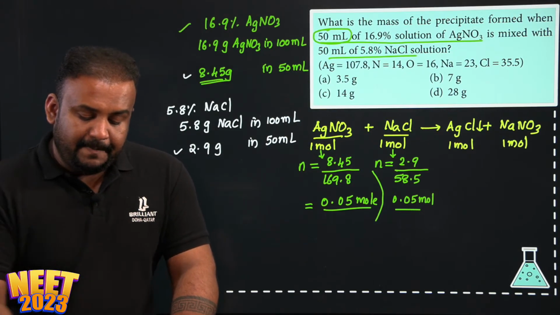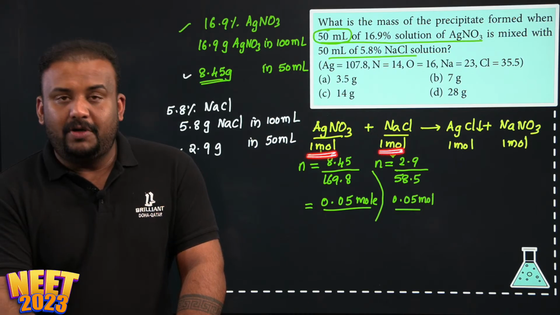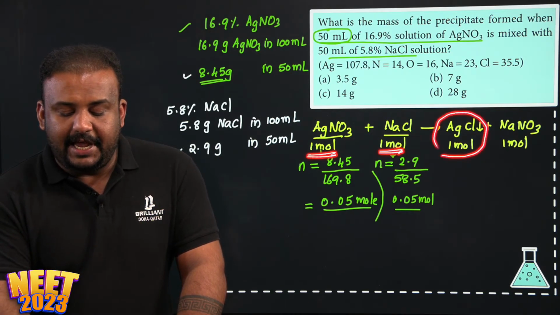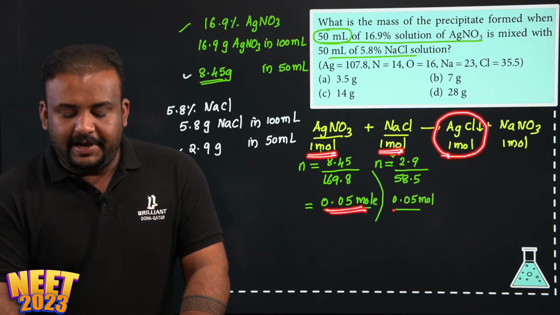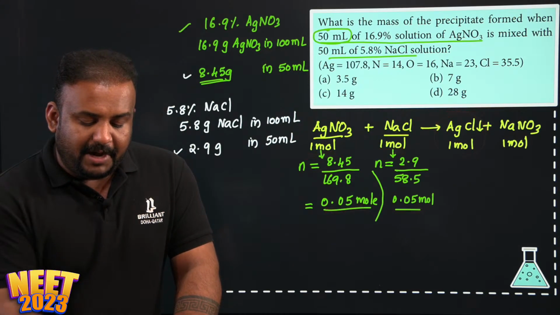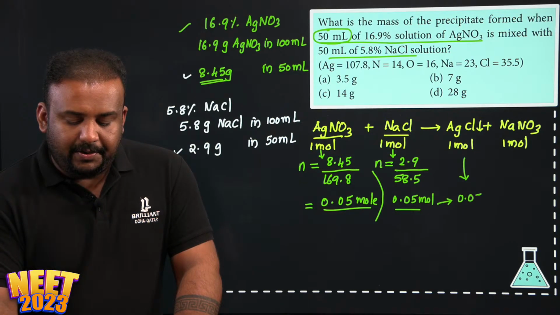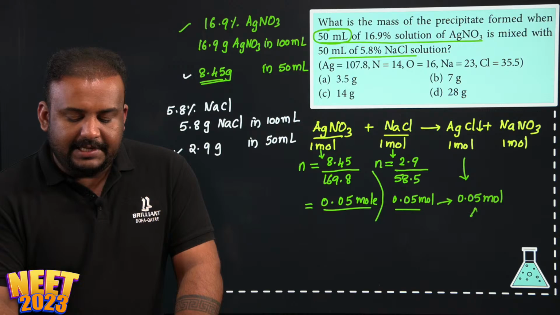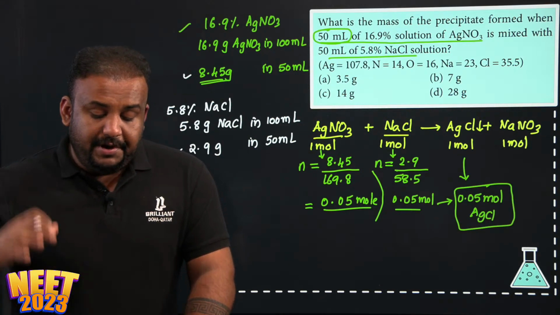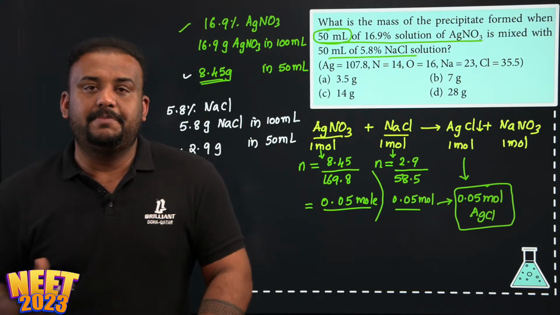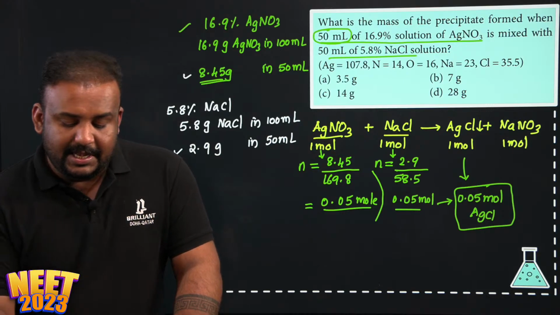What is the stoichiometry? Check out this. 1 mole of AgNO3 will react with 1 mole of NaCl to form how much AgCl? 1 mole of AgCl. So 0.05 mole will react with 0.05 mole to form how much AgCl? It will form 0.05 mole of AgCl. But what was the question? The question is, you need to find how much is the mass of the precipitate. You got the number of moles. How do you find the mass?